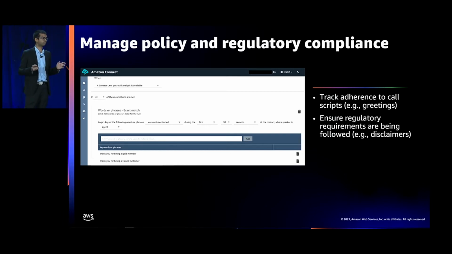This capability has proven to be immensely helpful for our customers in highly regulated industries, right? Like probably examples are financial services where customers are required to follow strict regulations based on where they operate.